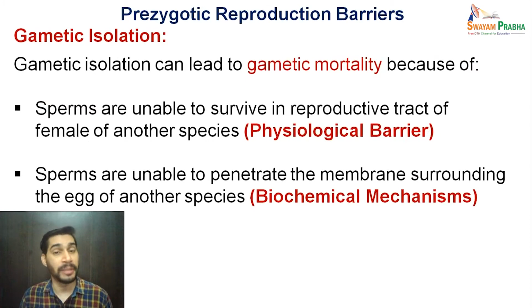So if they are unable to penetrate those membranes, they are not able to reach the nucleus for the process of fertilization, and this is a sort of biochemical barrier, because all these fertilizing and anti-fertilizing reactions which you have read in developmental biology occur in terms of biochemistry. So these physiological and biochemical barriers can exist which lead to gametic mortality, and thus they pose gametic isolation barriers.